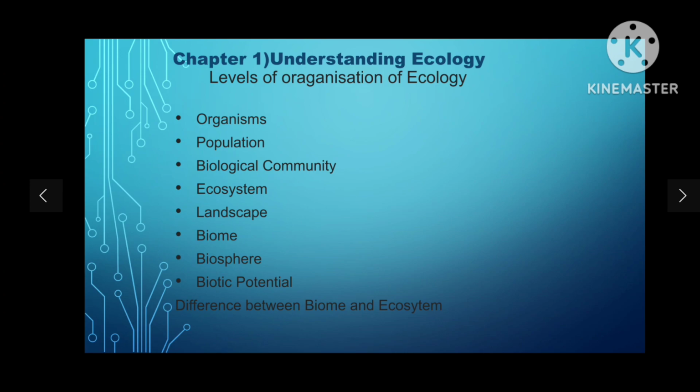So, biome and ecosystem. Now, we are going to learn about the difference between biome and ecosystem. Biome and ecosystem are two different ecological concepts. Although they are closely related to each other, they are different from each other. Biome is a large area of land with distinct climate and plant and animal species, while ecosystem is the interaction of abiotic and biotic components with each other in a given area. Biome is a large geographical area. Ecosystem is a small geographical area.